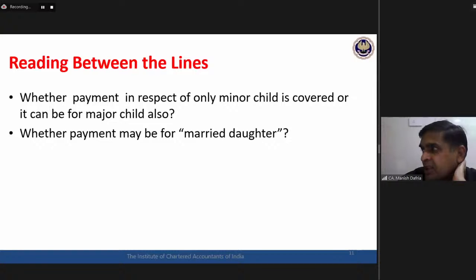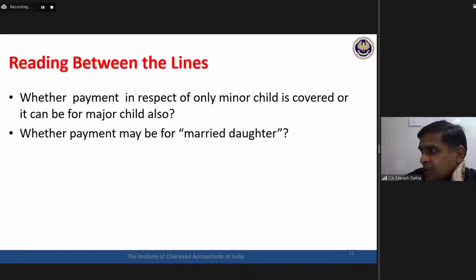So Sumit says minor and major if dependent, not married daughter. Raman Sachdeva from Delhi, only minor child, not married daughter. Okay, Vasanthi from Trichy, both the minor and major children, married daughter also. Ambika, both.